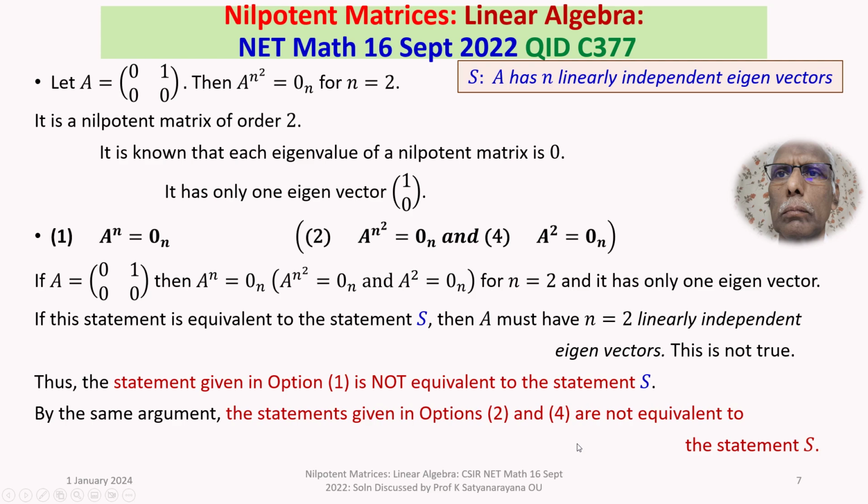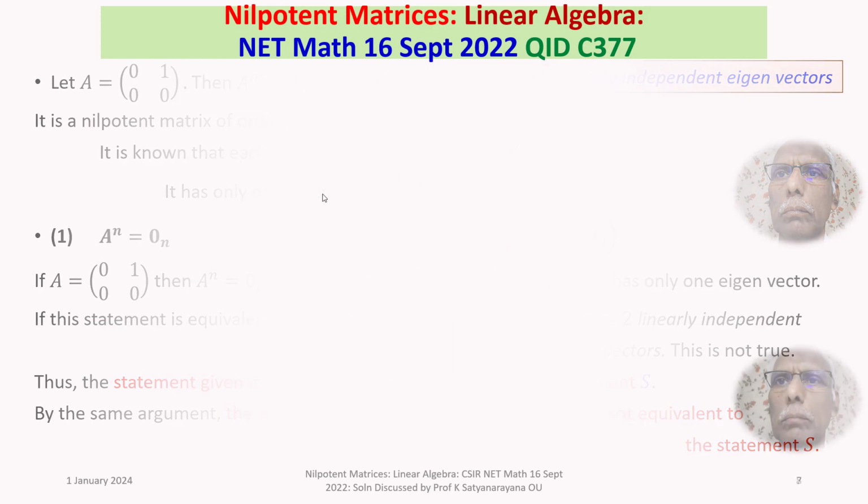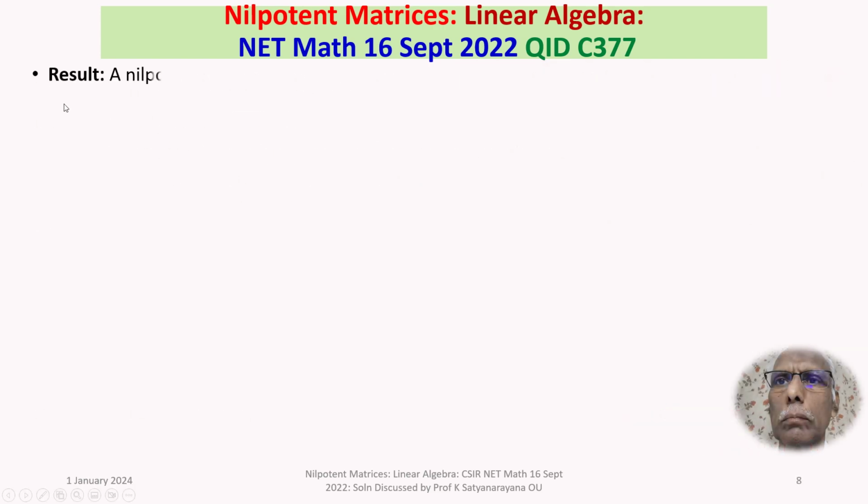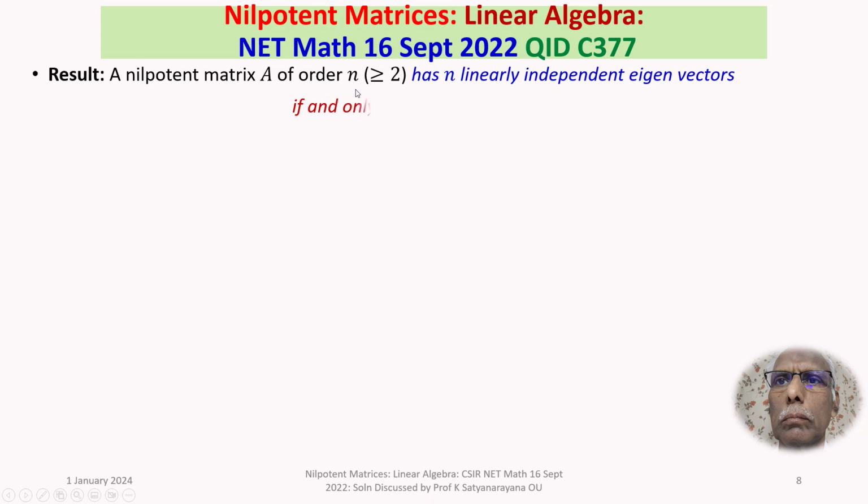But however, we have to prove it. So now, I will state and prove a result. The result is: a nilpotent matrix capital A of order n, where n is greater than or equal to 2, has n linearly independent eigenvectors if and only if A is the n by n 0 matrix. Agreed? Let's write down the proof.